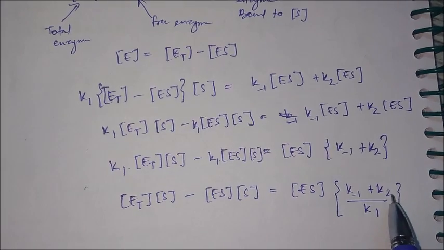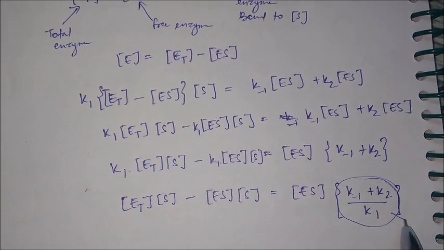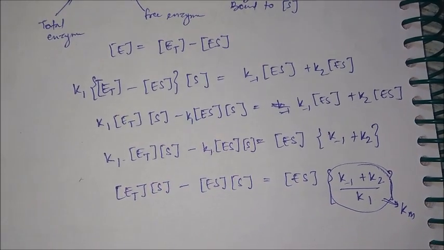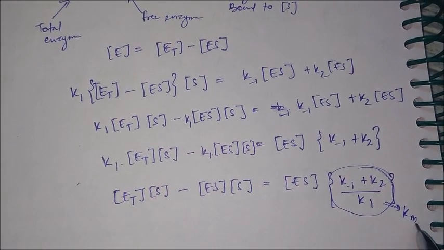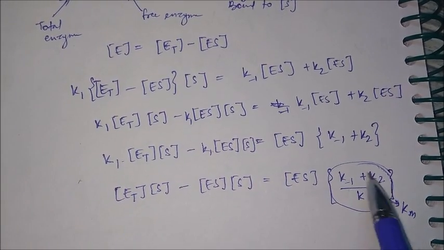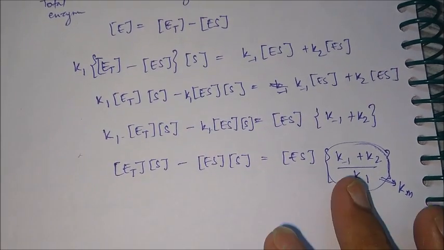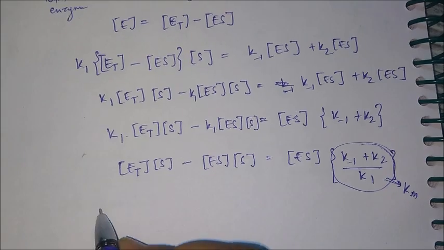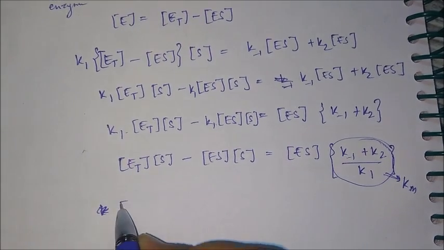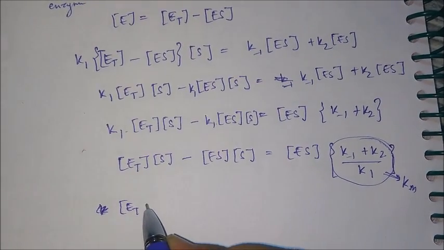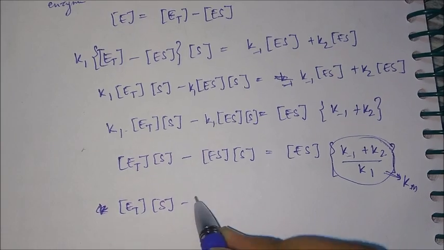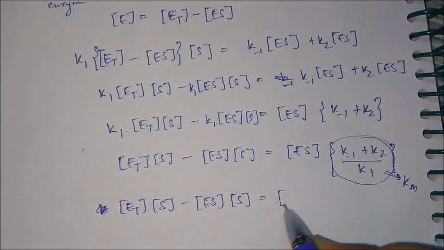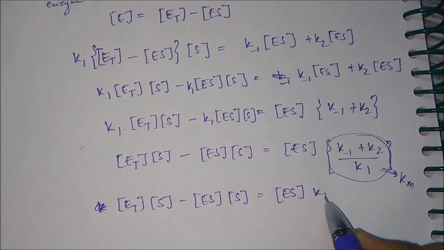So this term which we have got here, we are just naming it as Km. This is called the Michaelis Menten constant. I'm just denoting it by Km and I'll talk about it later. For the sake of derivation, I'm just making it Km. So the equation will become ET into S minus ES into S is equals to ES Km.